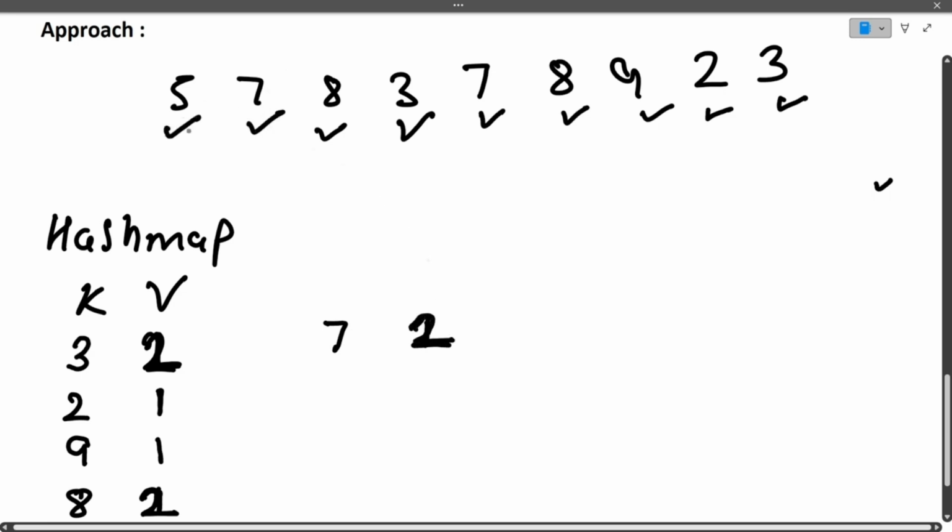Next comes 5. Is 5 present? No, 5 is not present in the hash map, so we add it and make the counter 1. I hope this is clear to you.